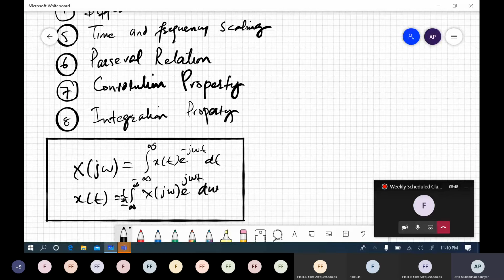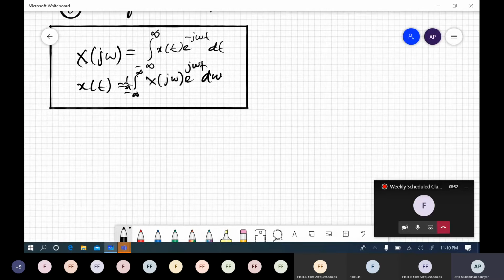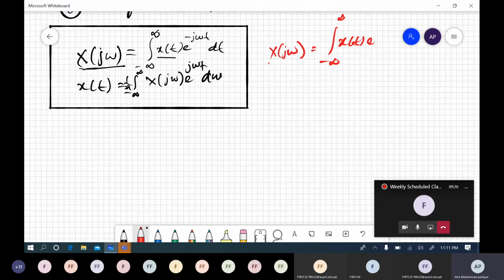So we start from the notion that if we have a time domain signal, and if we wish to compute its frequency domain signal, then we use this formula, right? Which formula? X of j omega is equal to the integral from minus infinity to infinity of x of t e to the power minus j omega t dt. Now remember, if you wish to compute frequency spectrum, in any transform the exponent always has a minus sign, right?